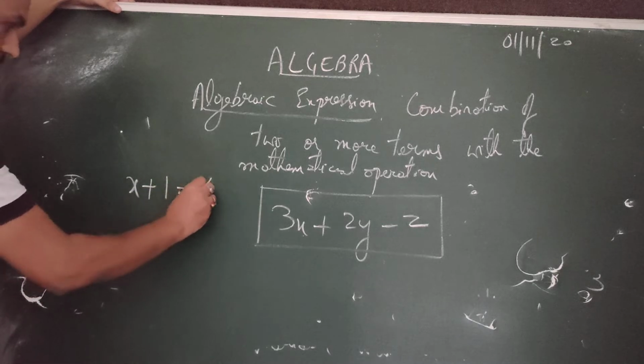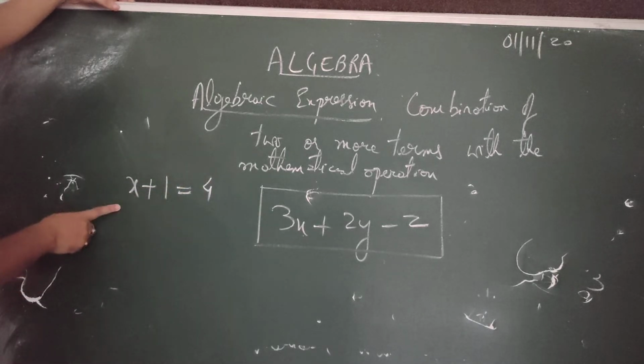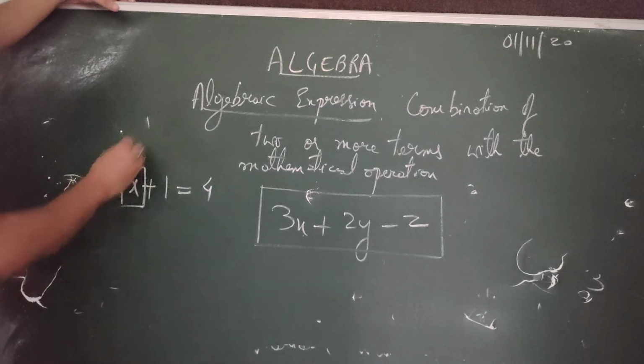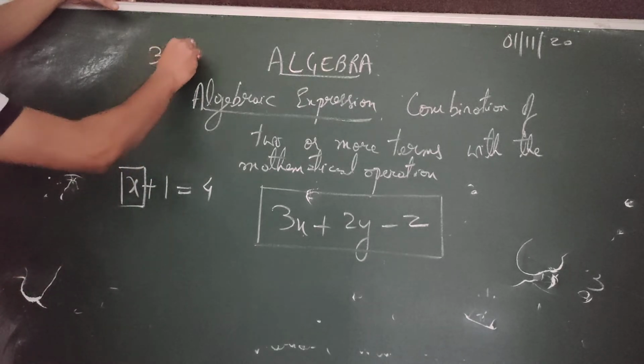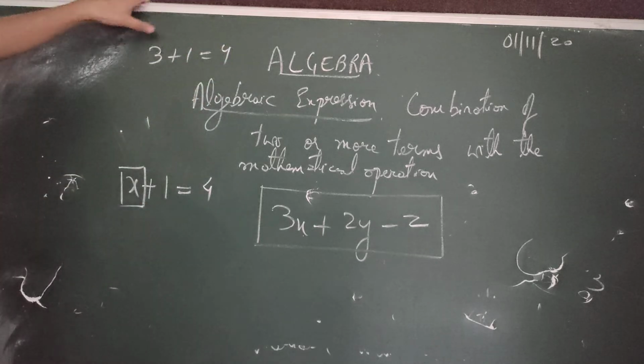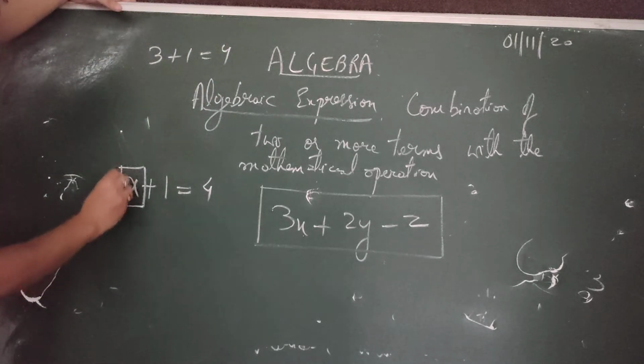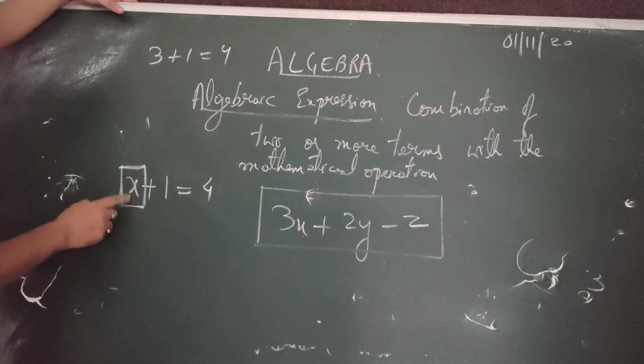X plus 1 equals 4. Had it been a number system, this x we can just write directly: 3 plus 1 equals 4. Yes, can we say that? But here this x is unknown, so we need to find that x.